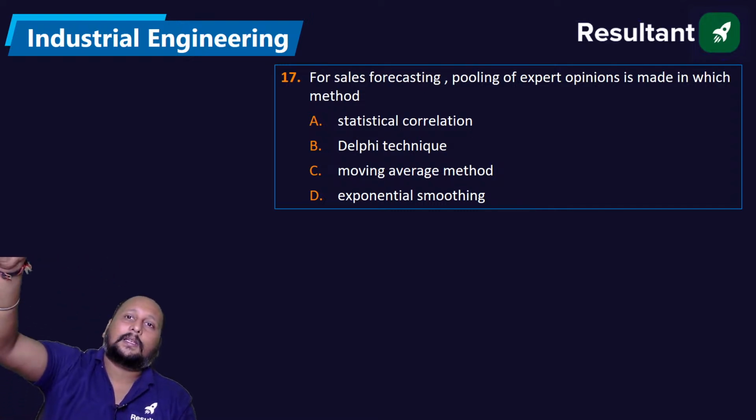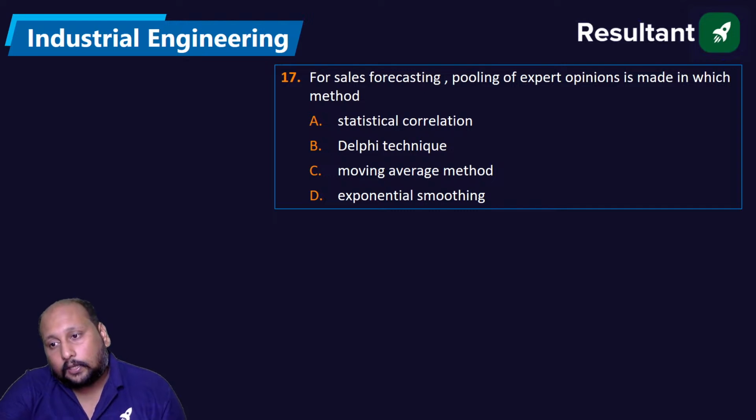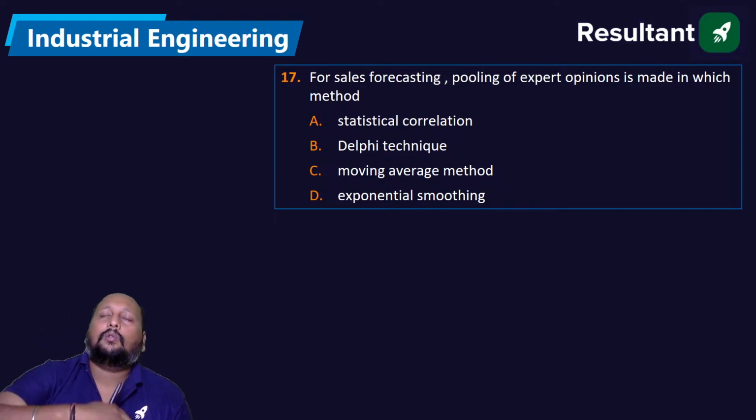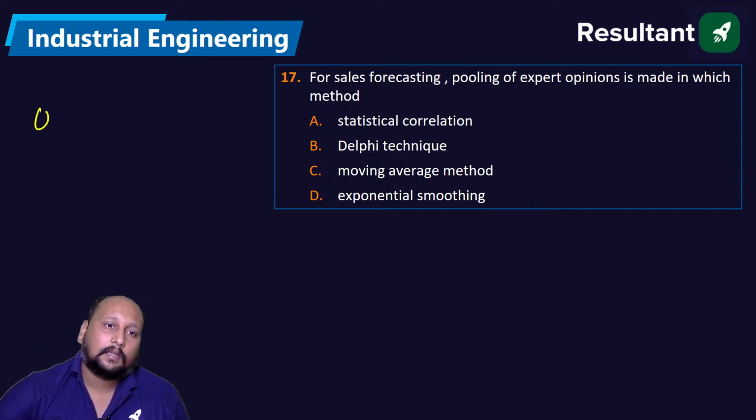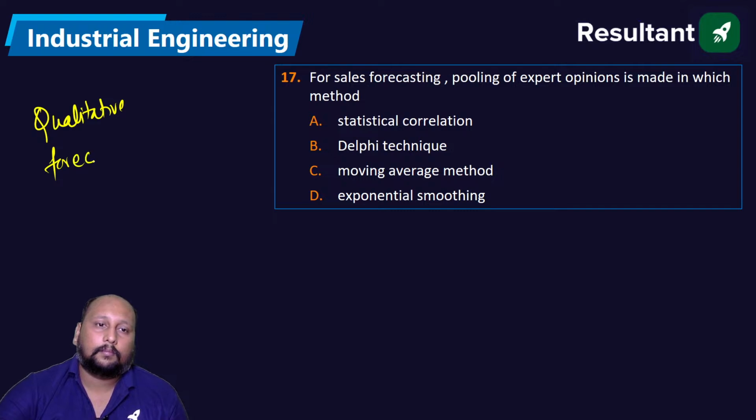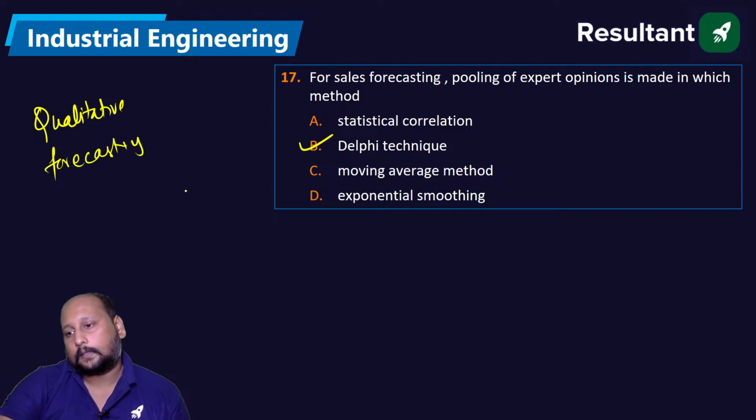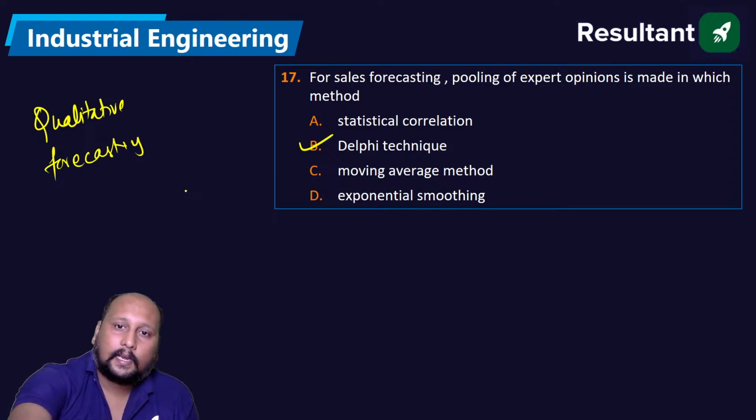That means we will be hiring some experts, and based on their responses we are able to do the forecasting, which is called qualitative forecasting. Qualitative forecasting, so option B is the correct answer. Okay, very good. Option B is correct. Next question.